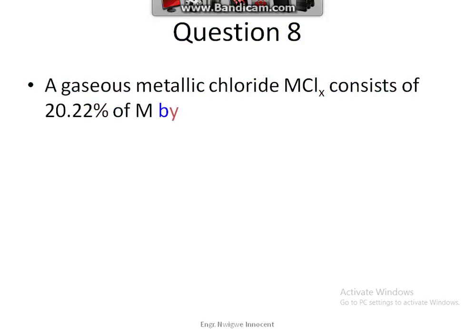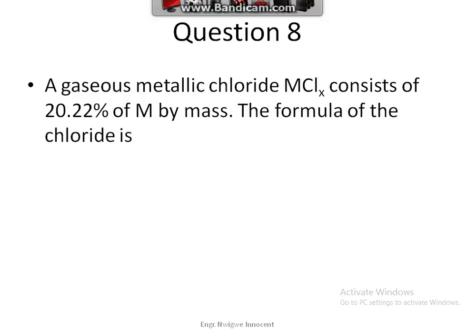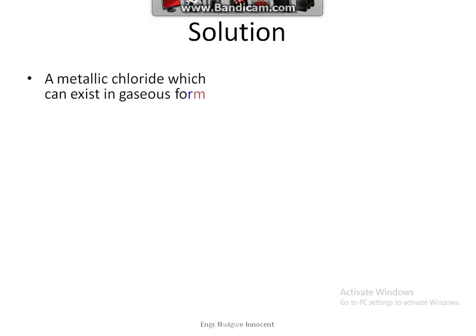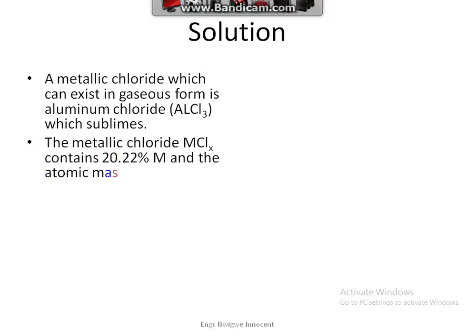Question 8. A gaseous metallic chloride MCl consists of 20.22% of M by mass. The formula of the chloride is... Solution. A metallic chloride which can exist in gaseous form is aluminum chloride, AlCl3, which sublimes. The metallic chloride MCl contains 20.22% M, and the atomic mass of M is 27.